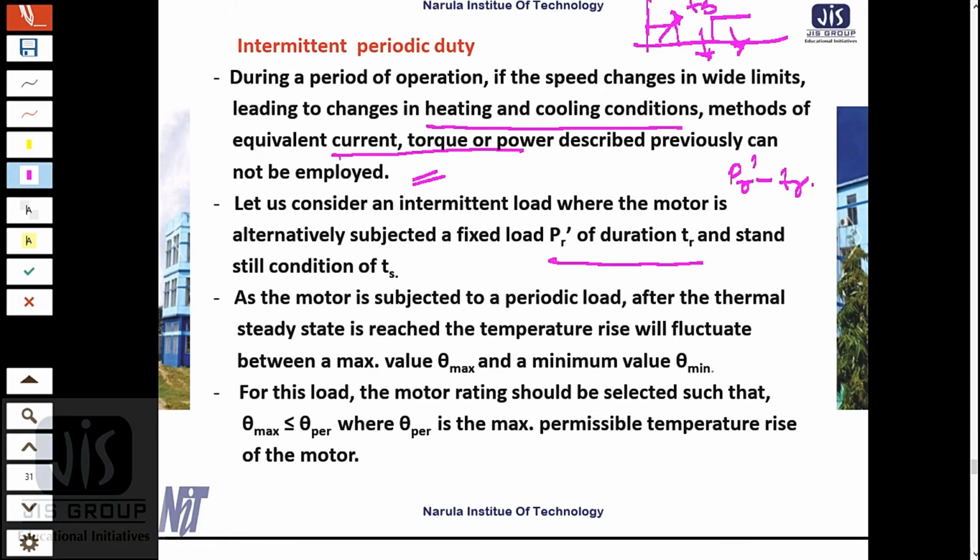So this is my TS and this is my TR with a magnitude of load PR dash. Now, the motor is subjected to a periodic load after thermal steady state is reached.